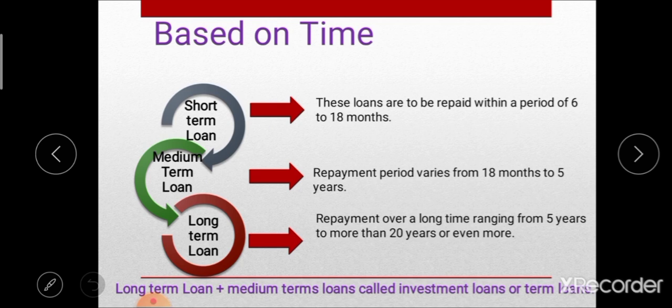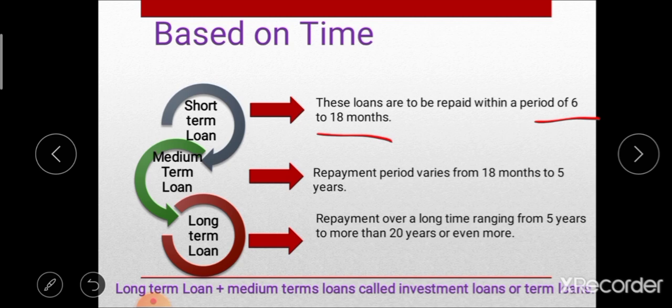First of all, we see the short term loan. These short term loans are to be repaid within a period of 6 to 18 months. All crop loans come under this short term loan, but the length of the repayment period varies according to the duration of the crop. This is the first type of loan on the basis of time, that is, short term loan.